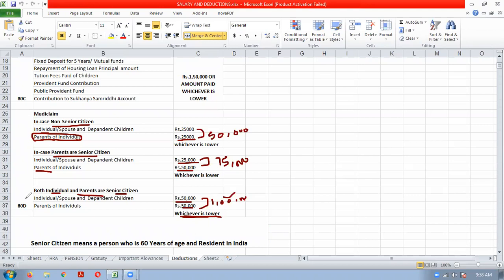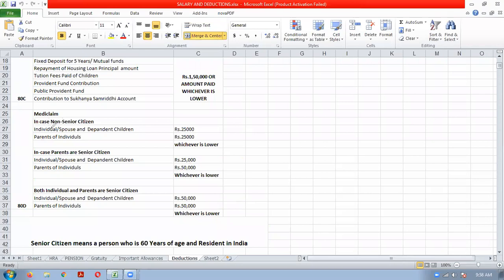So that you have to understand for medical premium paid. Just you have to understand these limits. There is nothing more in that. So if parents and individual are both non-senior citizens, 25-25. If parents are senior citizens, and the individual is a non-senior citizen, then he will get 25 and 50. And if both are senior citizens, he will get 50-50, that is maximum 1 lakh rupees he can claim as a deduction if he is paying medical insurance premium there.